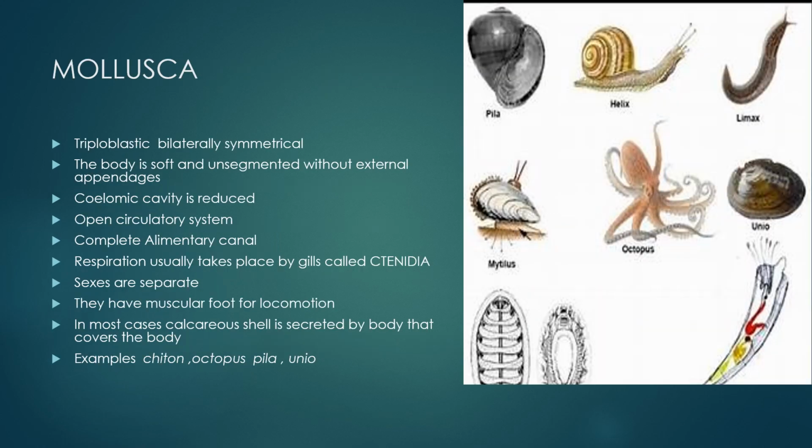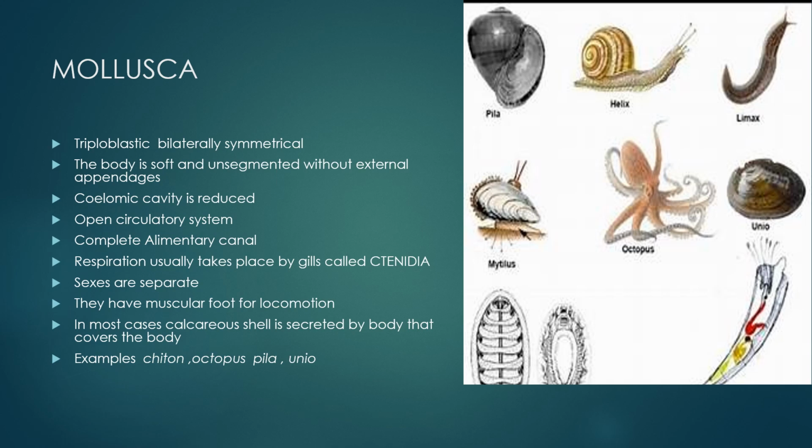Next phylum, that is Mollusca. It is again triploblastic, bilaterally symmetrical. The body is soft and unsegmented without external appendages. Coelomic cavity is reduced and they have an open circulatory system, that is no arteries, veins and capillaries. They have a complete alimentary canal with mouth and anus.